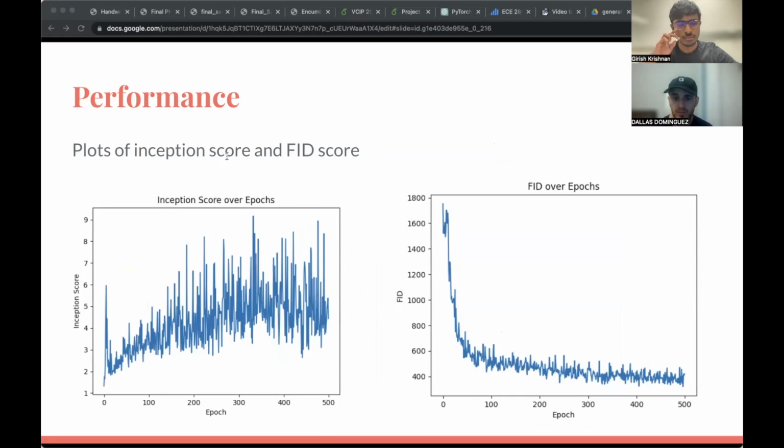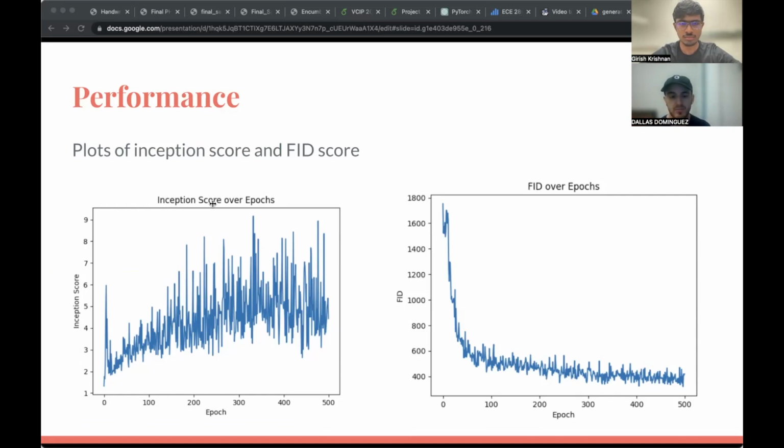In terms of performance, we did two metrics, which are the inception score and the FID. Inception score measures how well the images can be classified by an inception model and the diversity of the generated images. We can see that our model has an inception score that gradually increases over 500 epochs. GANs are notoriously challenging to train, and they can be prone to instability. The oscillations in the inception score that we see here could be a symptom of the generator and discriminator struggling to find a stable equilibrium during training.